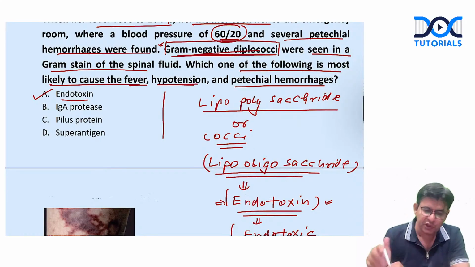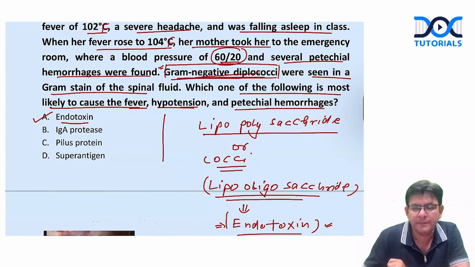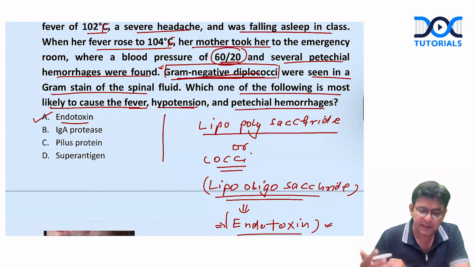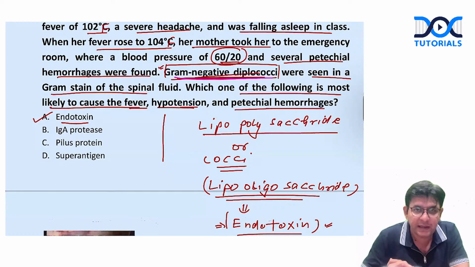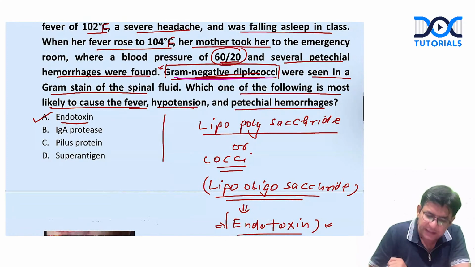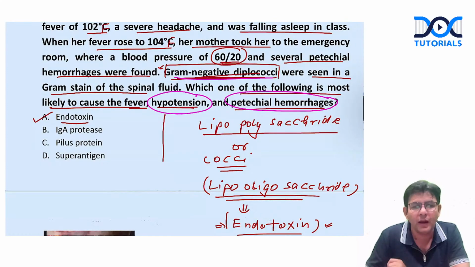So guys, what are we talking about in this particular question? We are talking about meningococcal meningitis, and how do we know that? Two, three things are in favor of that. One is that they have talked about a gram negative diplococci. Along with that, they have talked about hypotension and petechial hemorrhages, and they all are features of meningococcal meningitis.